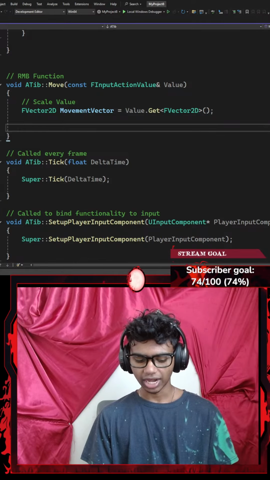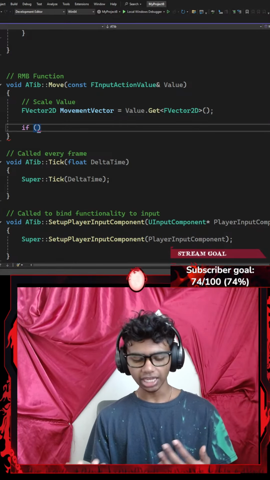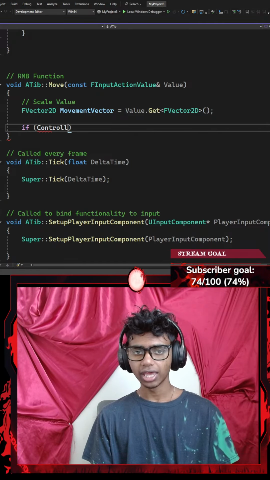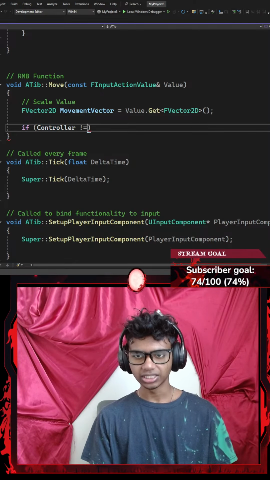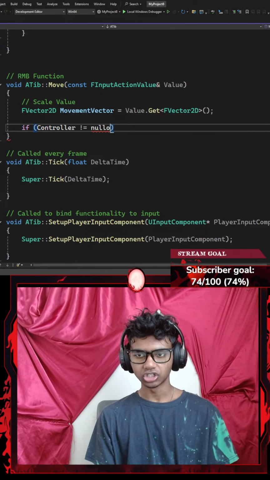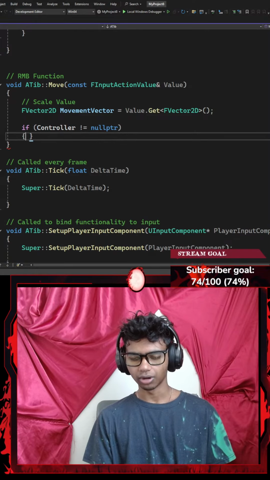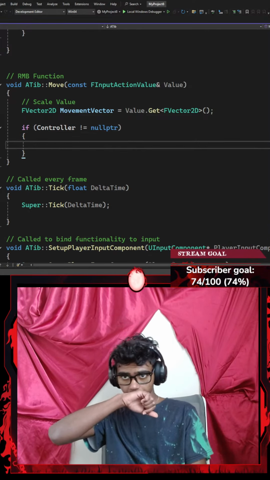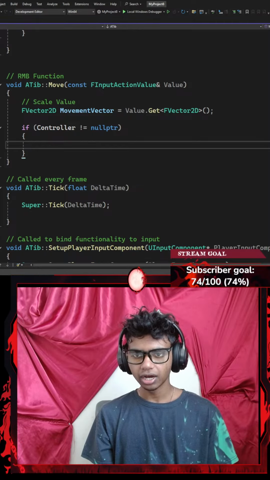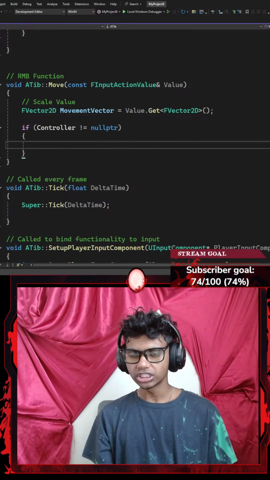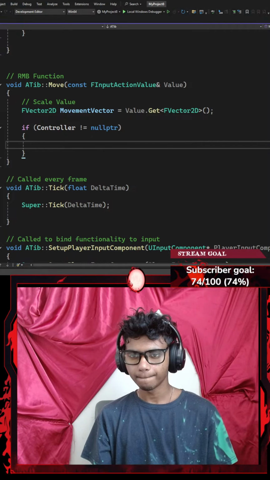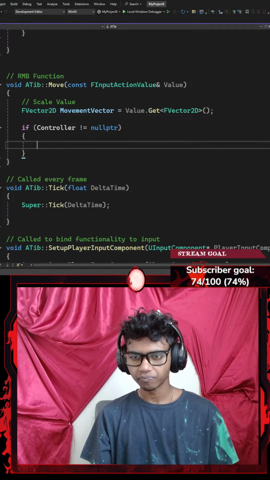And then once I'm done with that, I'm going to add an if statement. In my if statement, I'm going to check if my controller is not equal to nullptr. While my controller is not null, I'm going to do something. I'm going to add a pair of curly braces to create a constant FRotator. Let's go with FRotator.